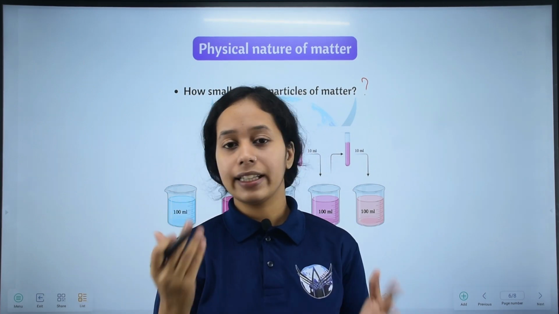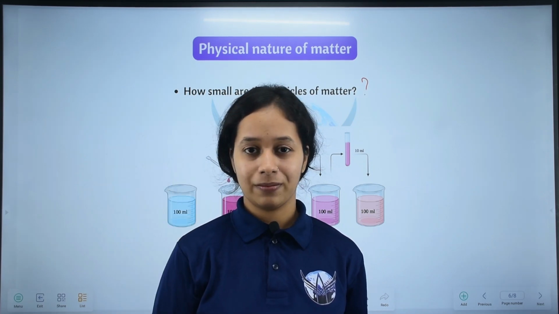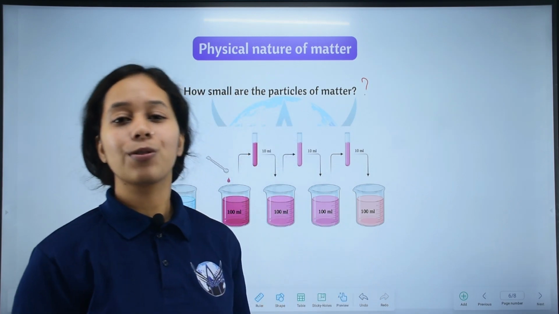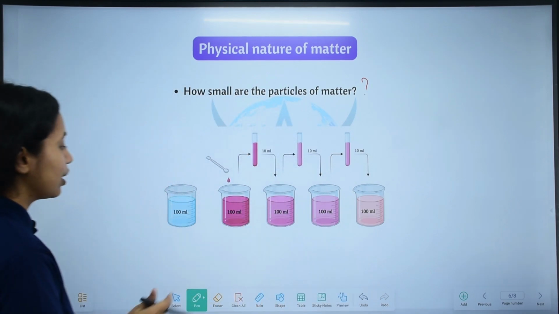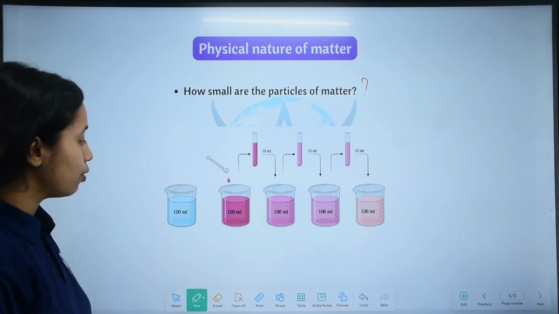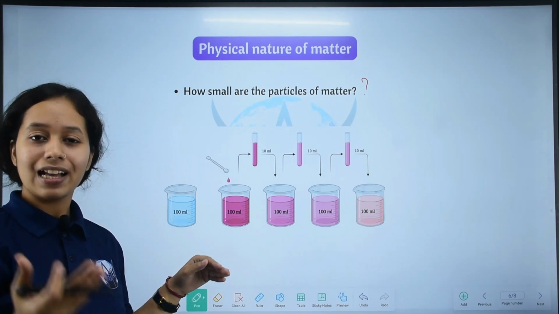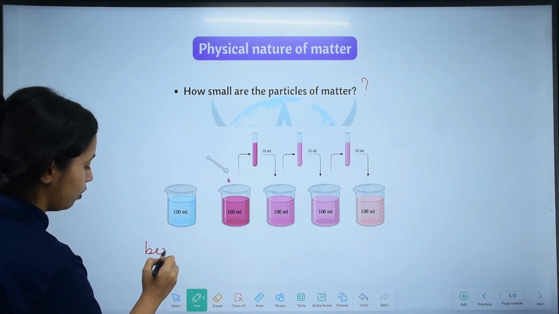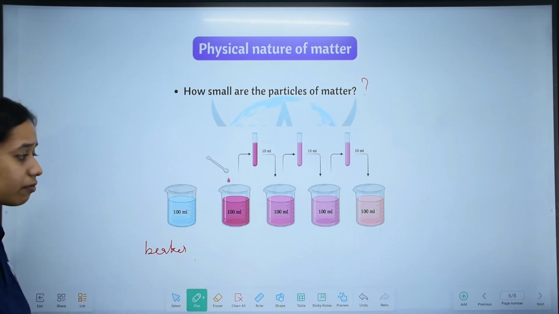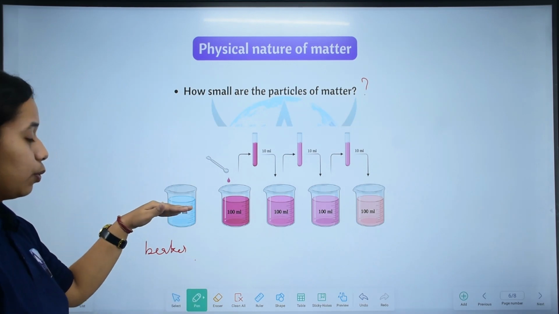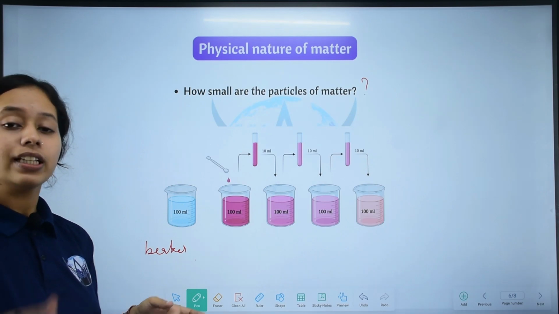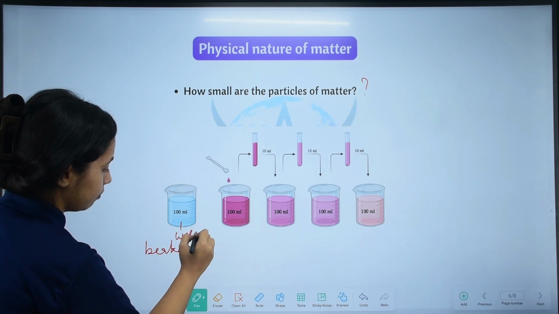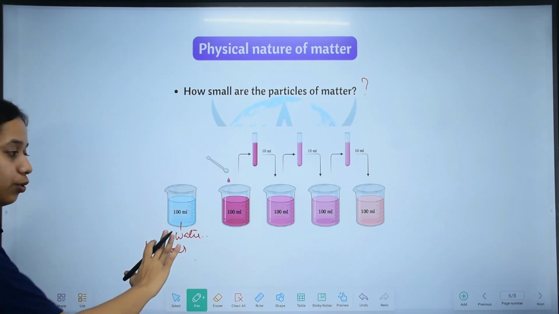We cannot see them with the naked eye, so to find out how small they are, we will do another experiment. This is chemistry, this is science, so we will do experiments and activities. So let us do activity number 2. We will again take a beaker, a clean transparent glass beaker. This is our beaker. Let us pour 100 ml of water into it.